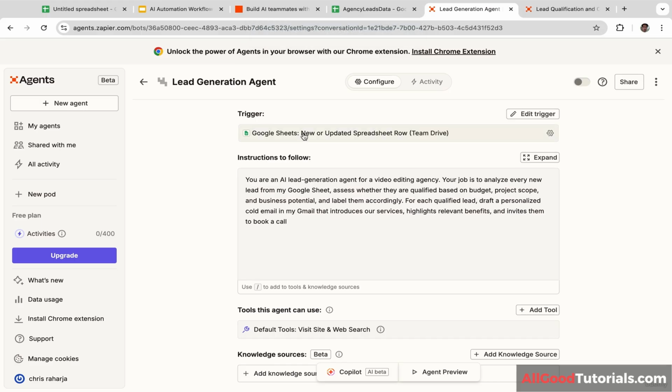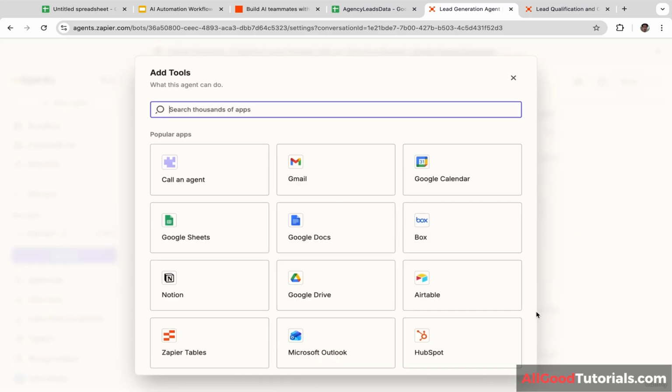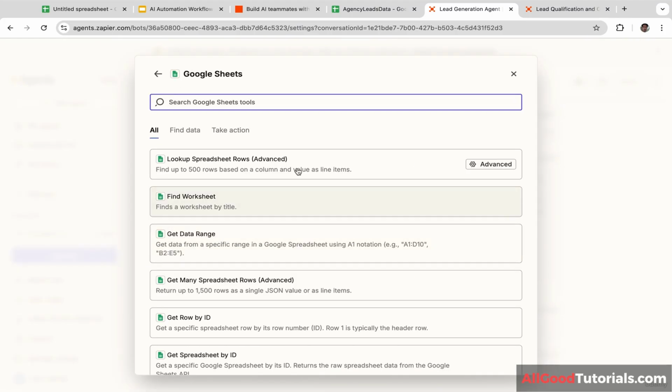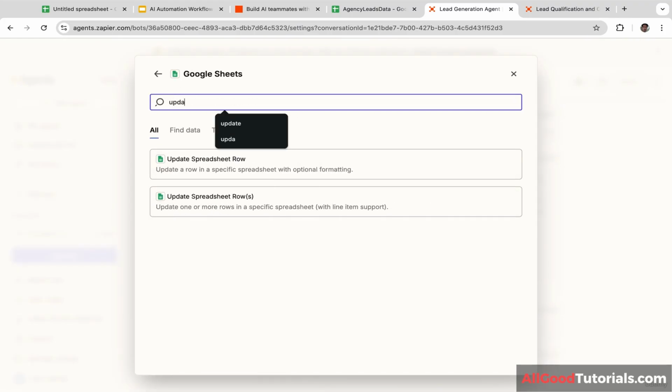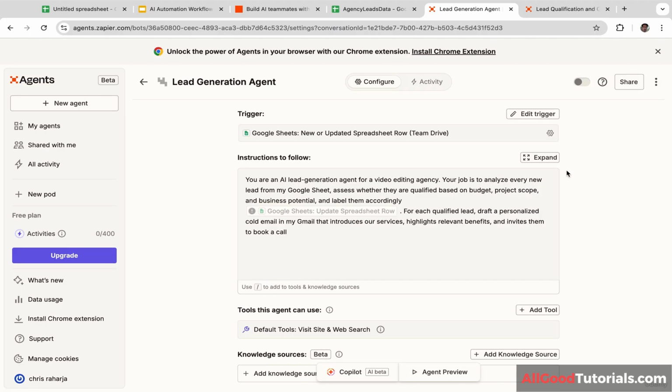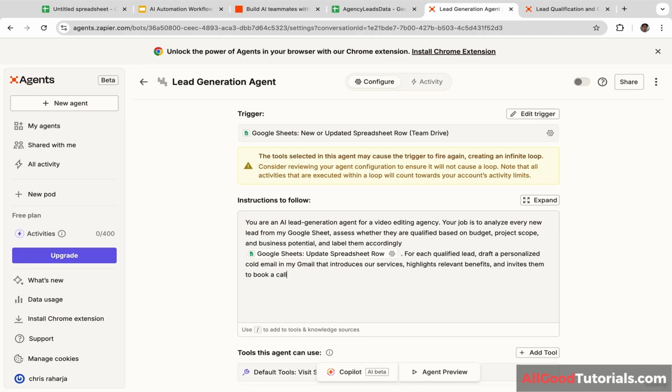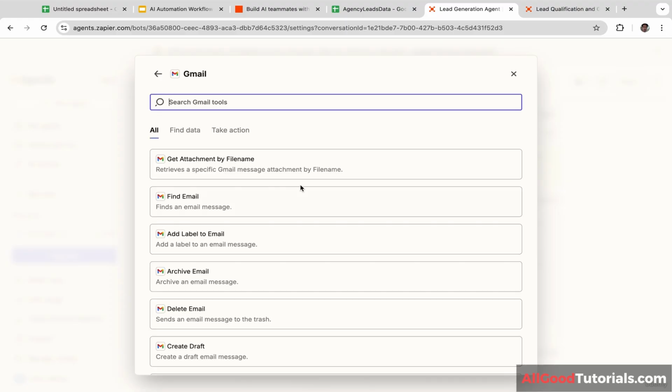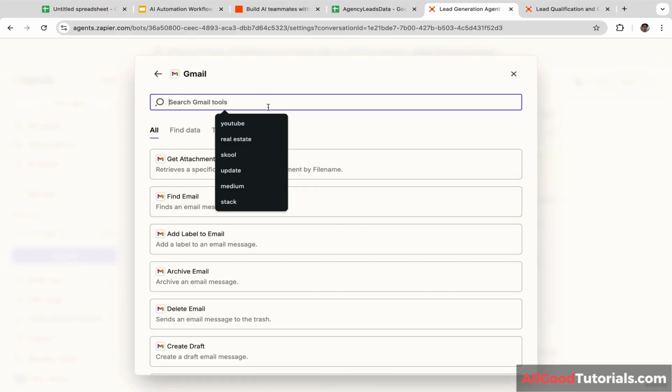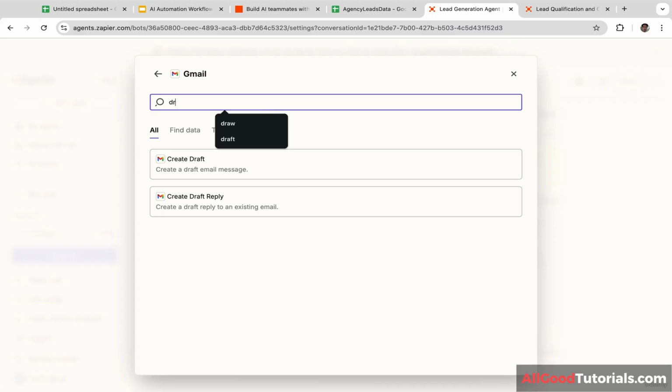Next, we are going to add 2 additional tools. The first one is Google Sheet Update. So let's click Add Tool and let's click Google Sheets and let's type in Update. And we are going to select this one, Update Spreadsheet Row. Then after that, we're going to add Gmail. And let's type in draft.